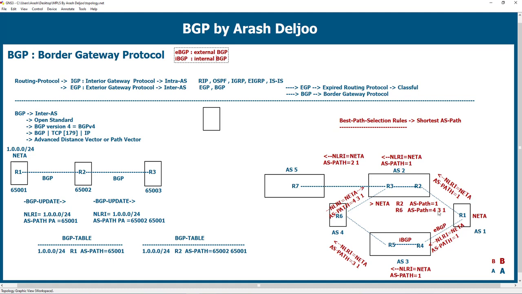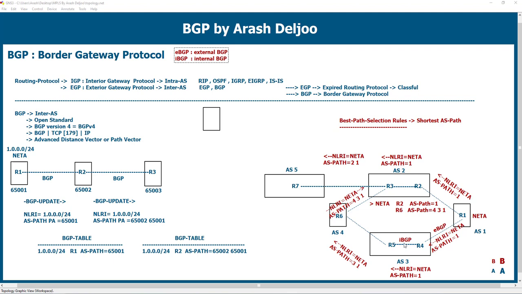Why should we use BGP inside of the AS? Here there is an important note. Look at here, we use IBGP between R4 and R5 inside the network, but for advertising external networks. We don't use BGP inside of the AS for advertising internal networks or IGP networks.